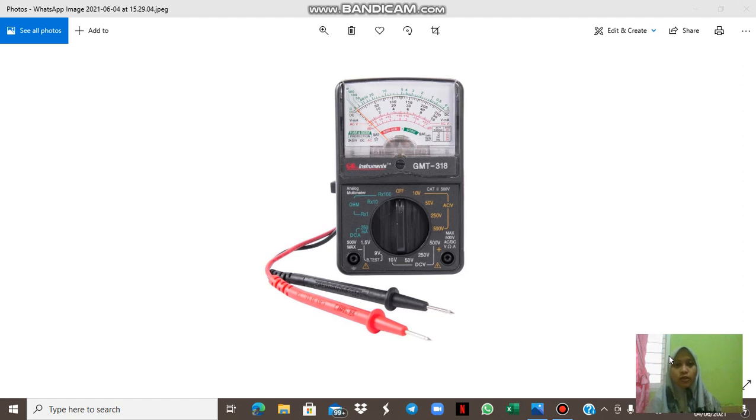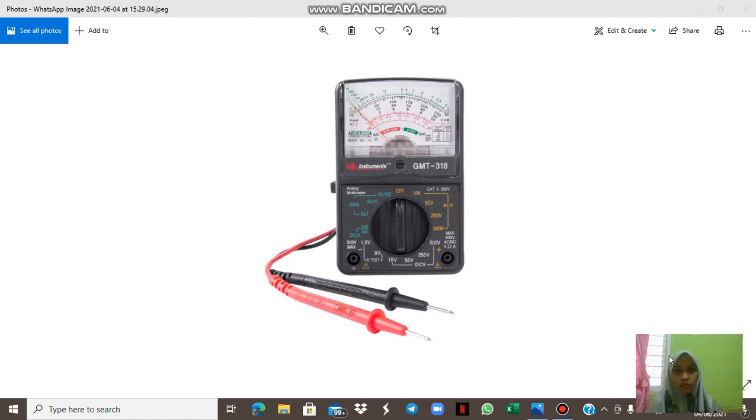I will only explain three important parts. First, the screw is used to regulate the position of the scale. Second, the selector switch is used to select the position of measurement as well as the extent of the measurement. Third, the polarity selector switch is used to choose the polarity of an AC or DC current.